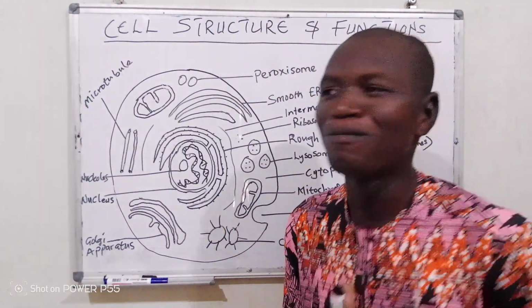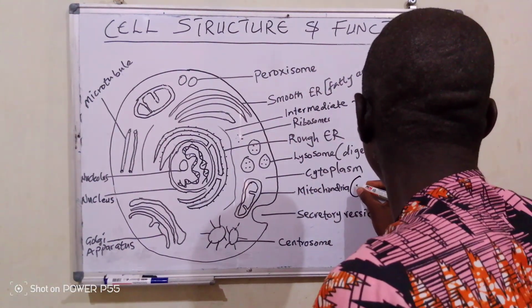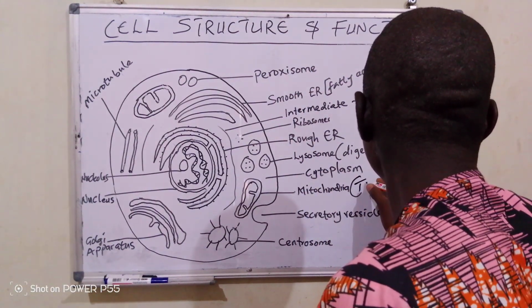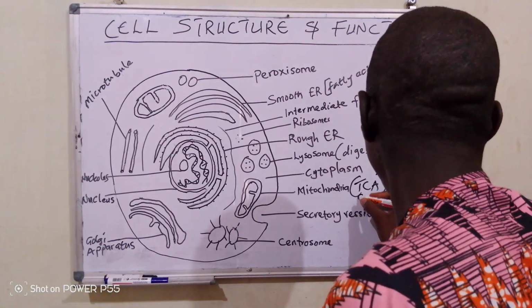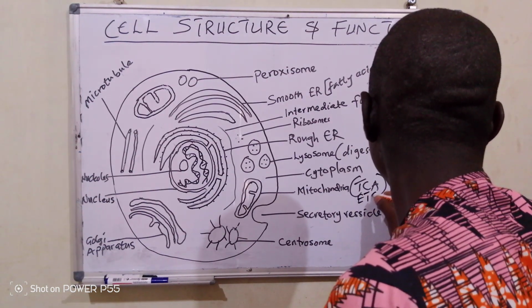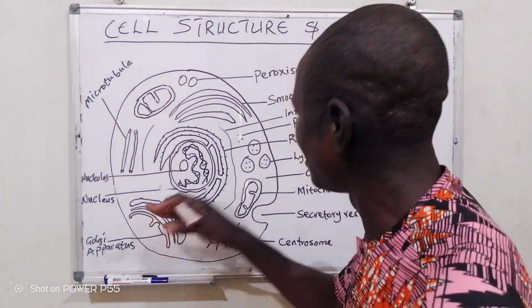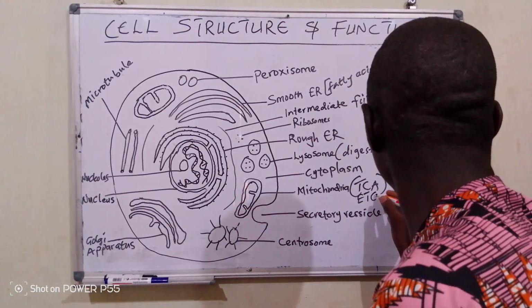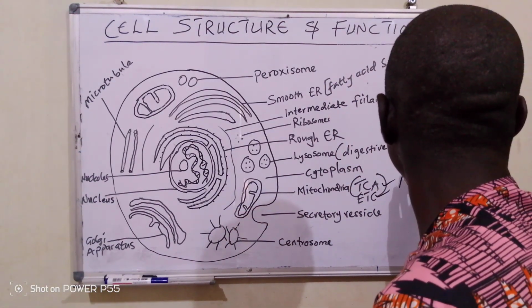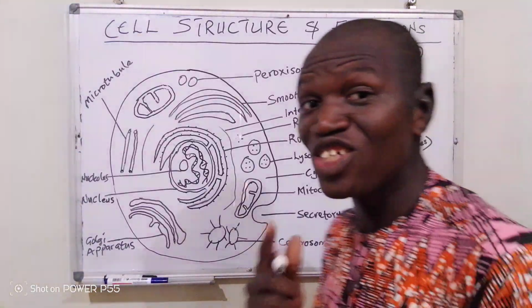Why do we call it so? Because our very TCA cycle and ETC, electron transport chain, are located within the mitochondria, and all these processes lead to the release of ATP, which is the energy currency.